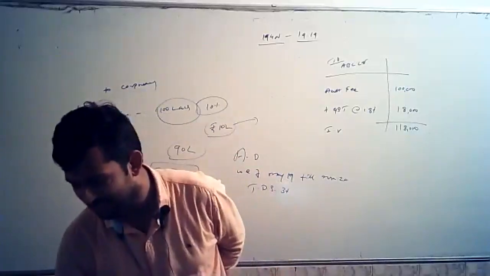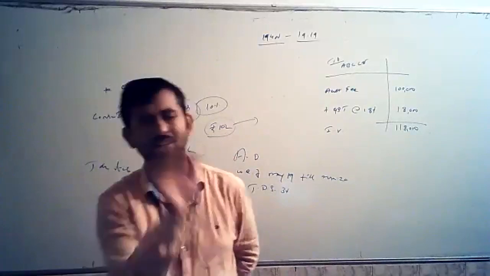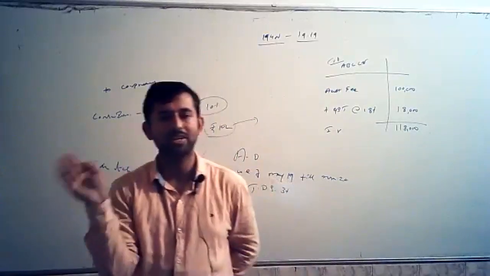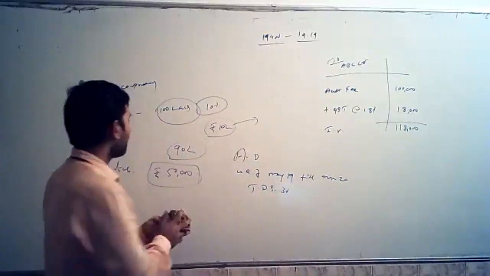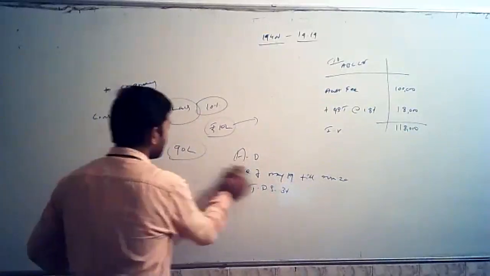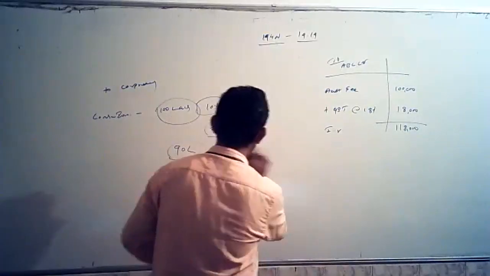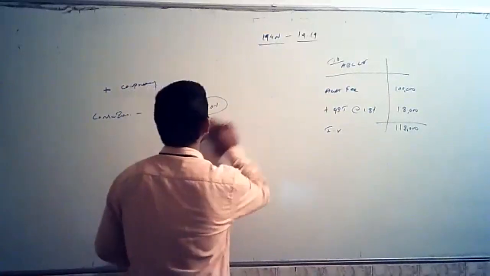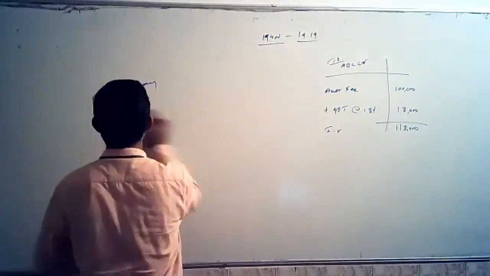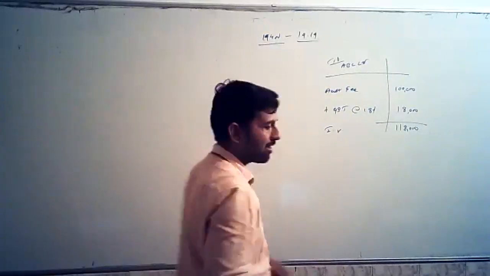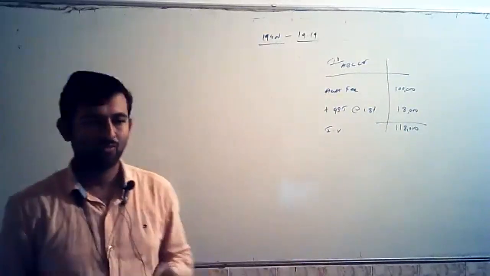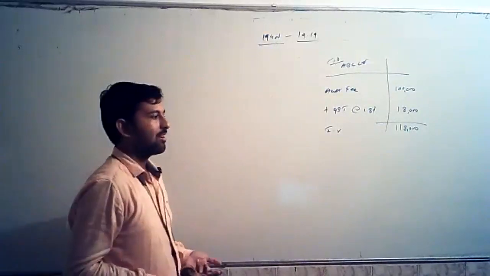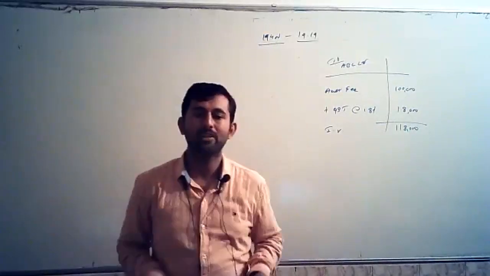After remitting the TDS, is your responsibility over? It is not over. The deductor's responsibility is not over. Once the TDS is remitted, one more responsibility is there for the deductor. He has to file TDS returns also. If you don't file the TDS return, what happens? The government will not know why you have paid the TDS, or against which party you have paid the TDS.